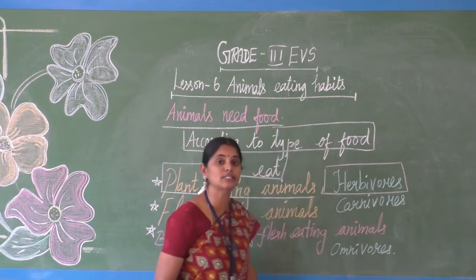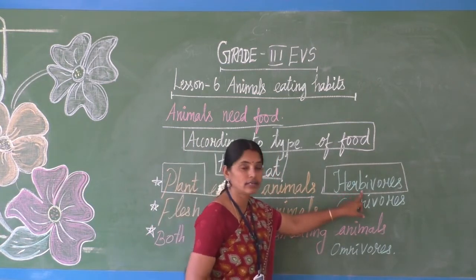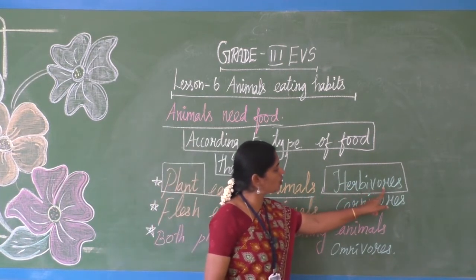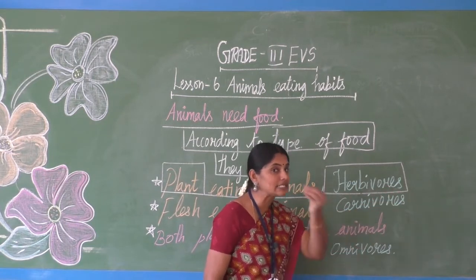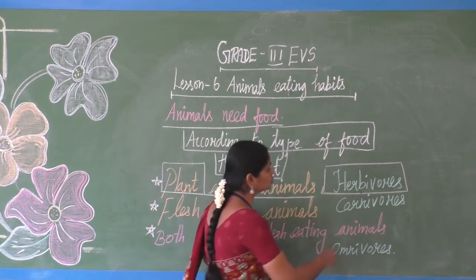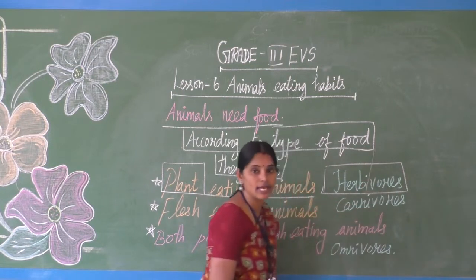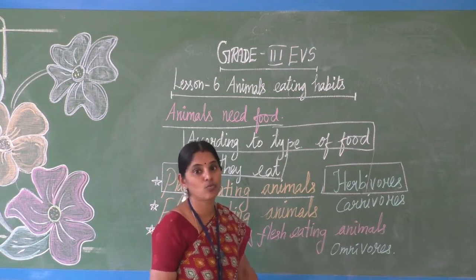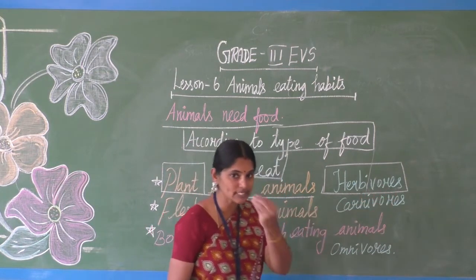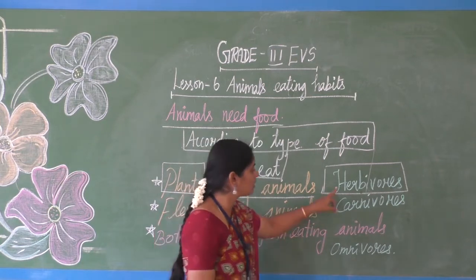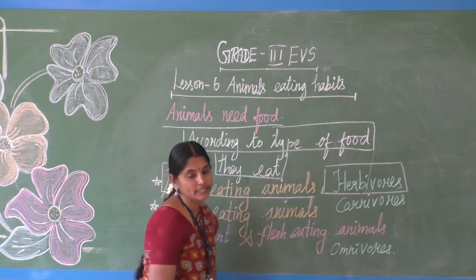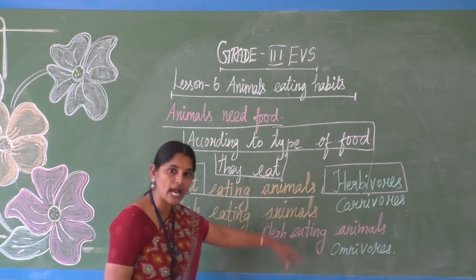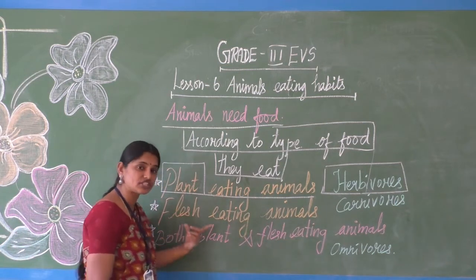H-E-R-B-I. Herbi means plant. Herb, H-E-R-B. Herb means plant. V-O-R-E-S. Vores means eating. Okay, here two words. Herb, vores. Vores, V-O-R-E-S, means eating, taking food. Herb, H-E-R-B, means plant. So herbivores, plant eating animals.